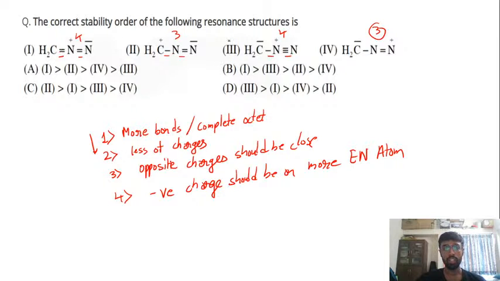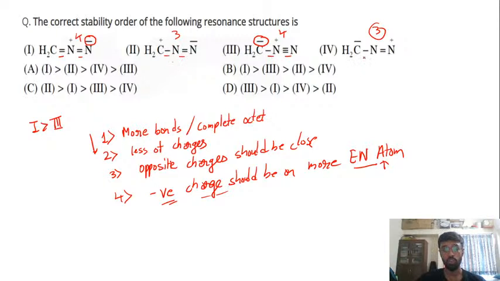Now between first and third, let's try to understand. देखो first and third में क्या हो रहा है? Between first and third, your first will be more stable than your third. The reason is, देखो, here the negative charge is on nitrogen, while in this case the negative charge is on this carbon, right? We have seen कि आपका जो negative charge है ना, that should be present on the more electronegative atom, right? So अपने को समझ में आया that first will be more stable than your third.